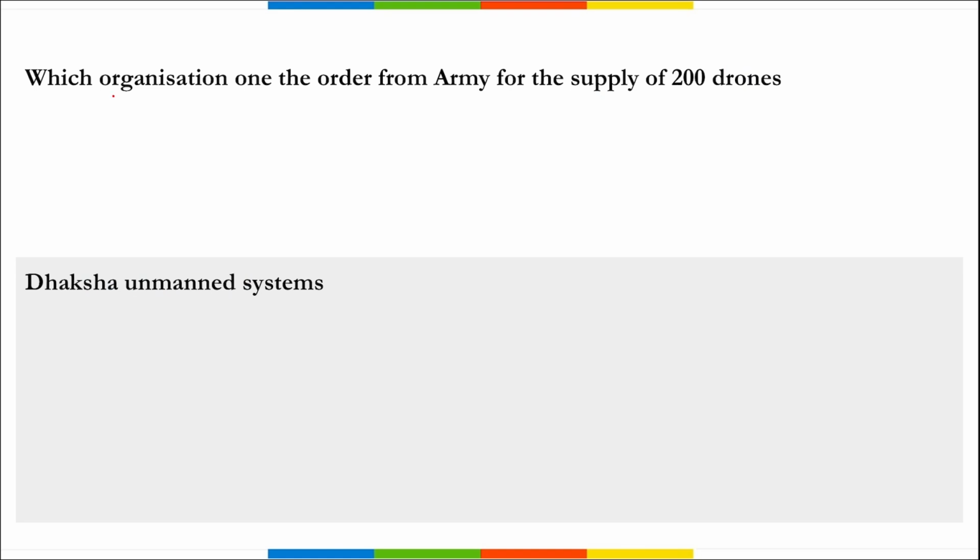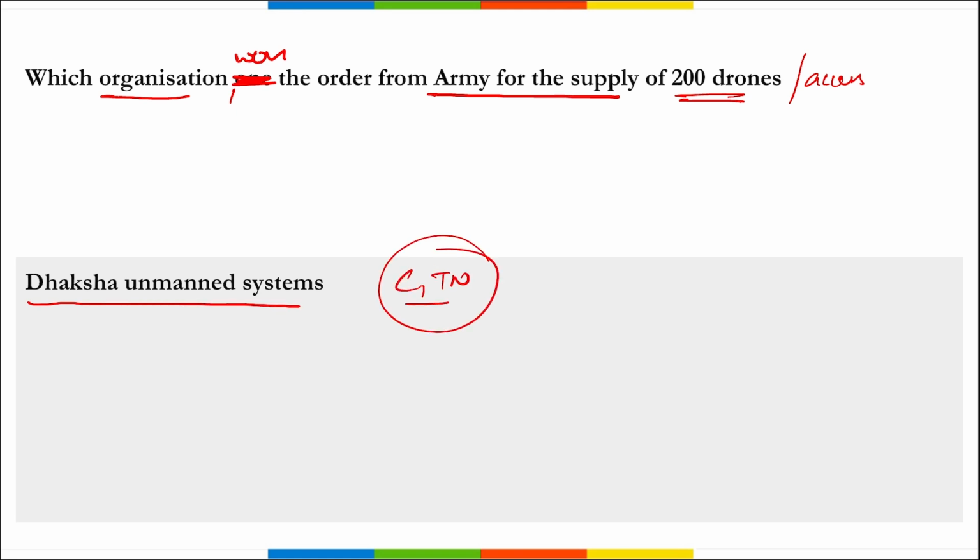Let's start. The first question is, which organization has won the order from the army for the supply of 200 drones? I repeat, which organization has won the order from the army for the supply of 200 drones as well as accessories? It is Daksha Unmanned Systems, right? It is a Chennai, Tamil Nadu based startup, or we can say a drone manufacturer, right? And Daksha Unmanned Systems have recently won the contract for the supply of 200 drones and accessories to the army, correct?